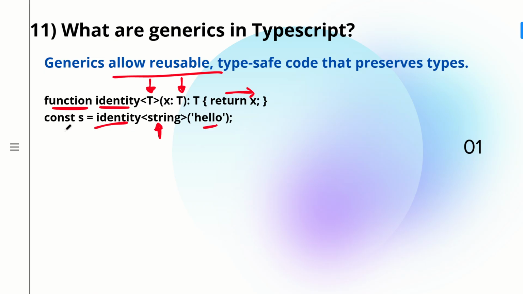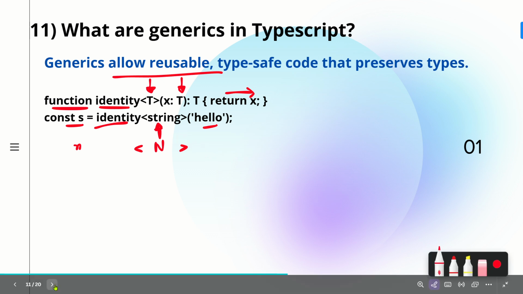So you're returning x, so you'll get string only. Whereas coming to number, in case you have something like n, you can make use of the same thing, you can call identity, and then here you can give number. Now your data type becomes number. So this is how generics works. So you're making your function reusable, right? So this is called your generics.